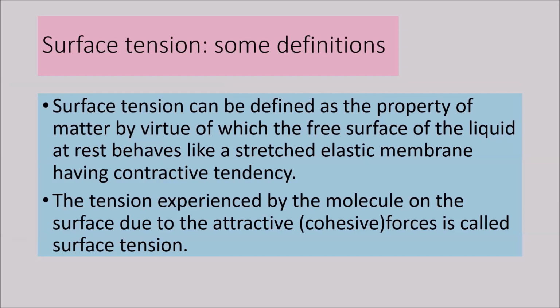The tension experienced by molecules on the surface due to attractive or cohesive forces is called surface tension. So you can define it either in a simpler way or in terms of forces.